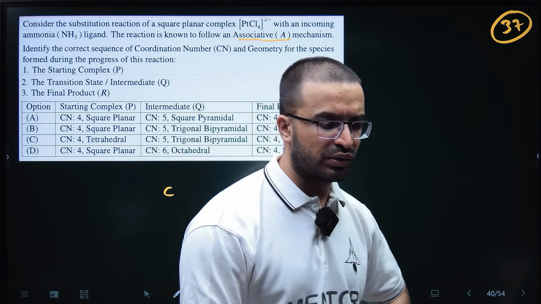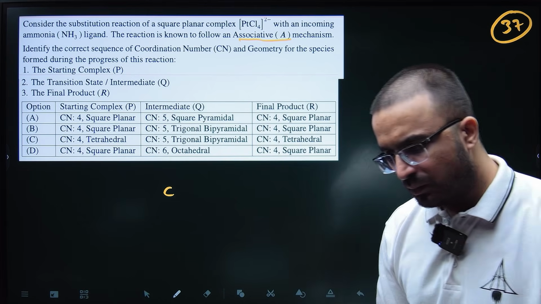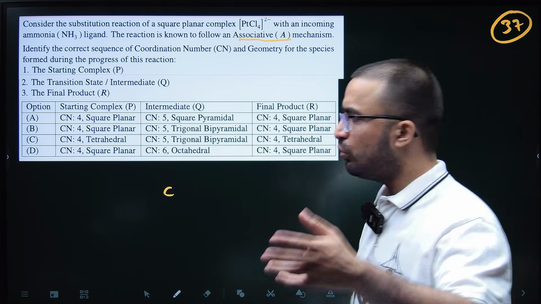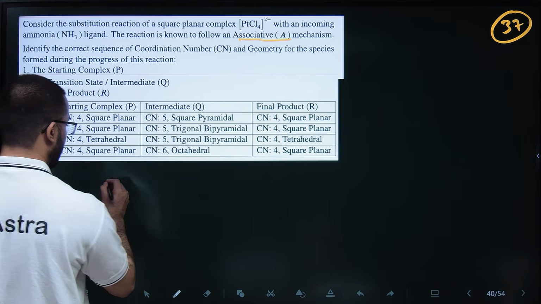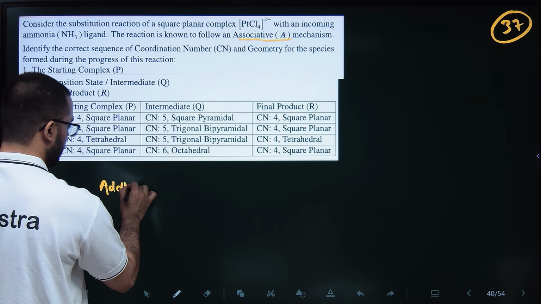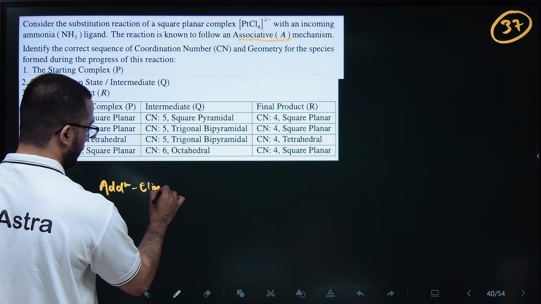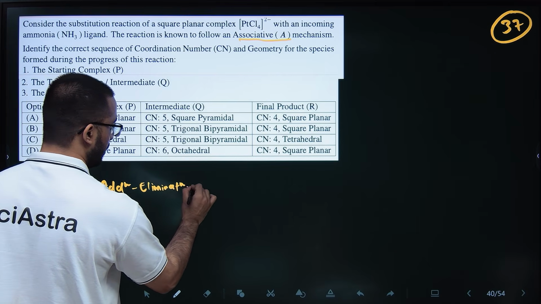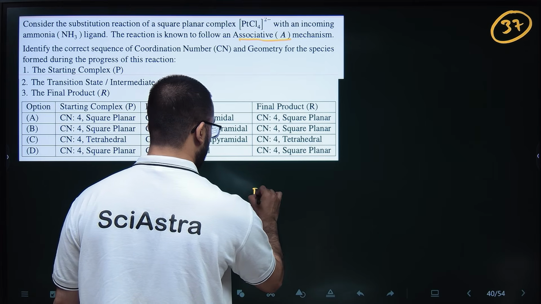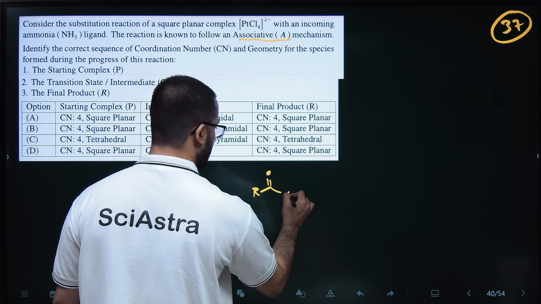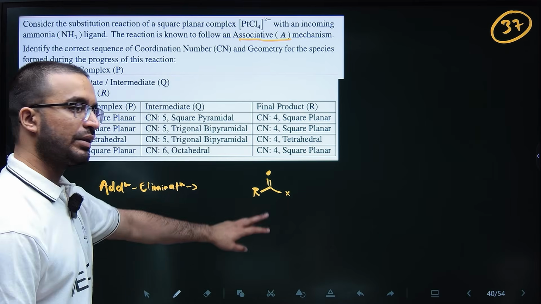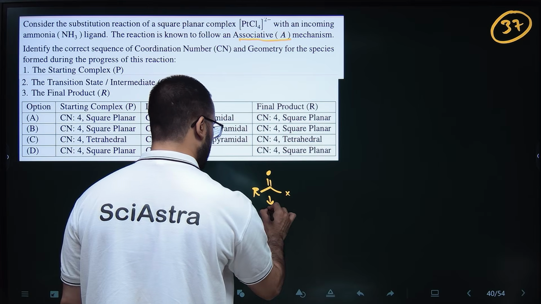You can also assume an addition-elimination pathway. In RCOX, the carbon is sp2 hybridized.